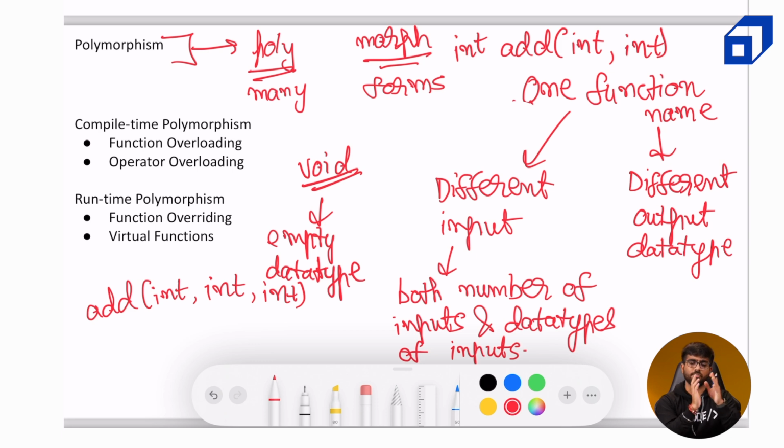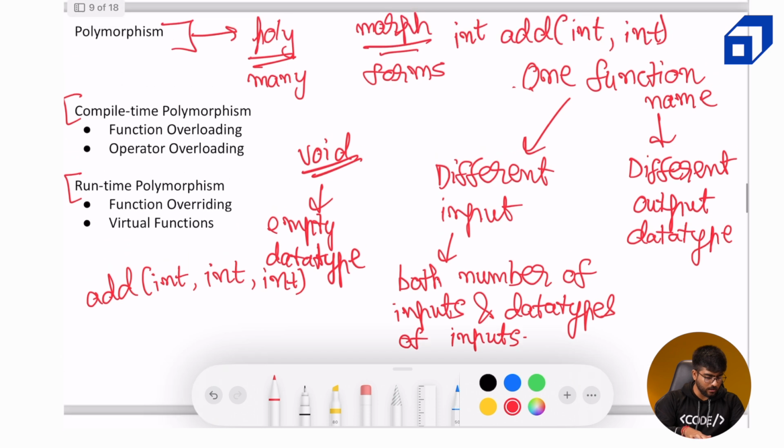So it was one function, one operator, and it was for different data types. It was doing different things. Okay. Now, I think the core of what polymorphism is clear at this moment. But I want to take some time to explain what compile time polymorphism is and what runtime polymorphism is. Okay, and then there are a few other parts of what polymorphism can be. What we discussed over here was compile time polymorphism.